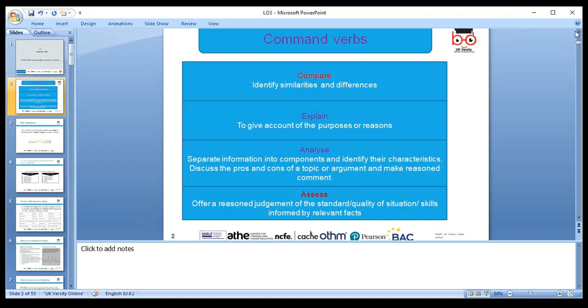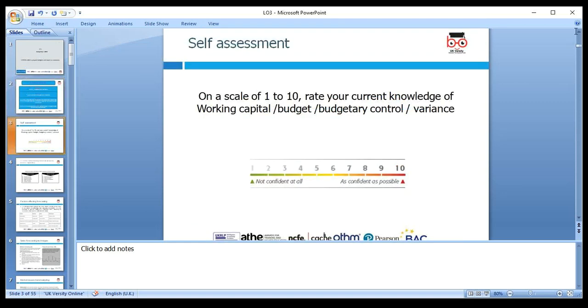Okay, so today's lesson will go through LO3. Today's command verbs are: compare, identify similarities and differences; explain, give the account and the purpose; analyze, separate information into components; and assess. So these are the key command verbs.